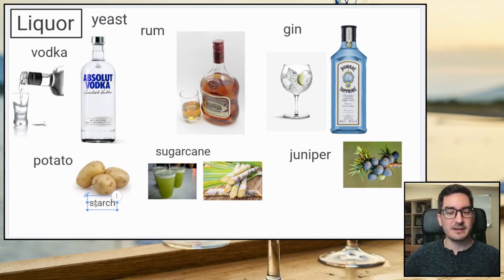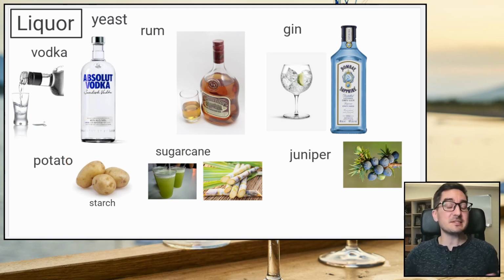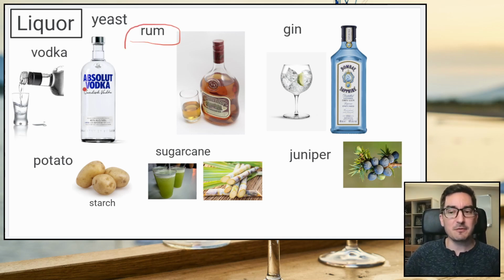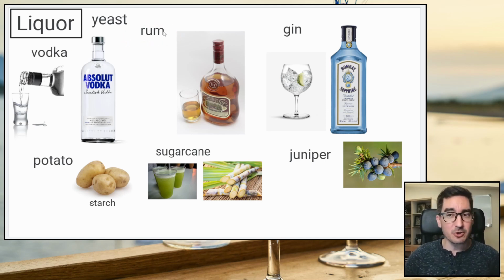You could actually make liquor from spaghetti, I guess, if you really wanted to. But yeah, vodka's often made from potato. And so places that have lots of potatoes might have lots of vodka. Rum is made from sugarcane, so places with sugarcane might have lots of rum. Like in South America, they make a lot of rum.